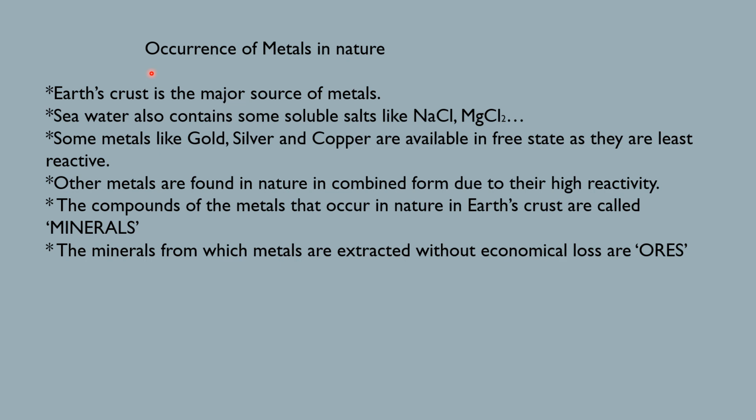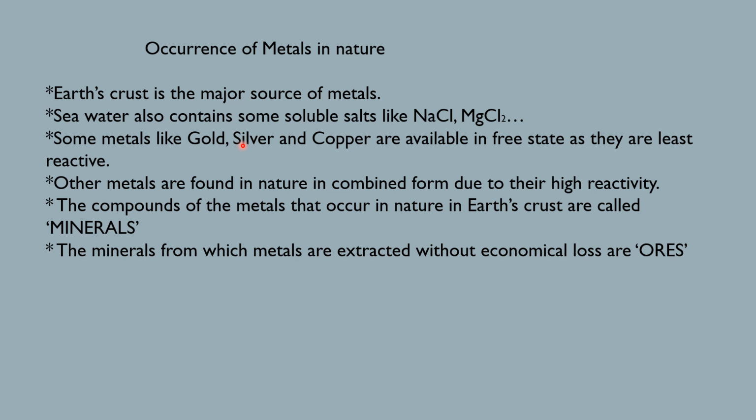But where do we get these metals? You have seen that iron, copper, magnesium, zinc, silver, all these are metals. But where do we get these metals? The finding of metals is known as their occurrence. So where do these metals occur? Where can we find them? Earth's crust is the major source of metals. Seawater also contains some soluble salts like sodium chloride, magnesium chloride, etc.